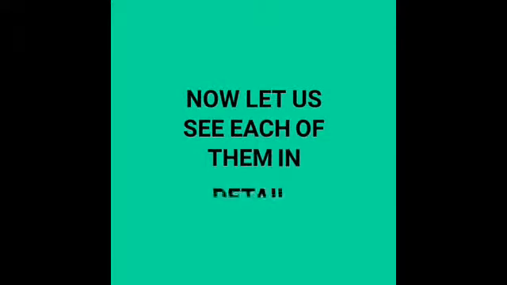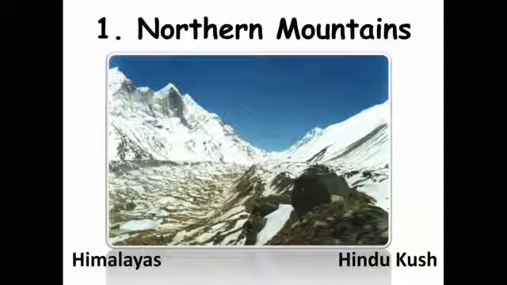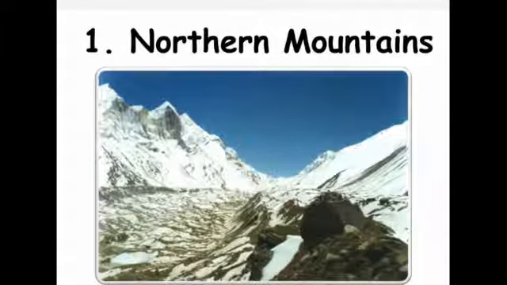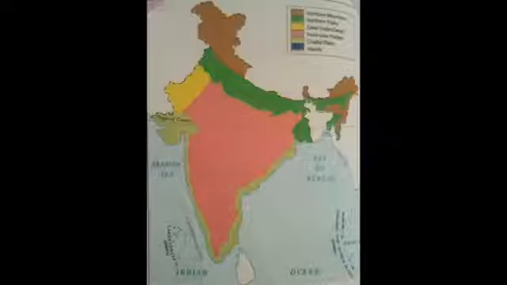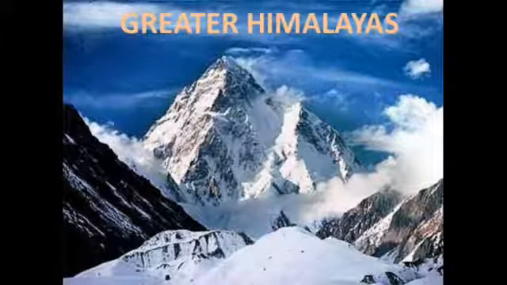Now, let us see each of them in detail. The first one we are going to see is the Northern Mountains. Students, look at this picture. The brown portion in the north denotes the Northern Mountains. They are also known as Himalayas.